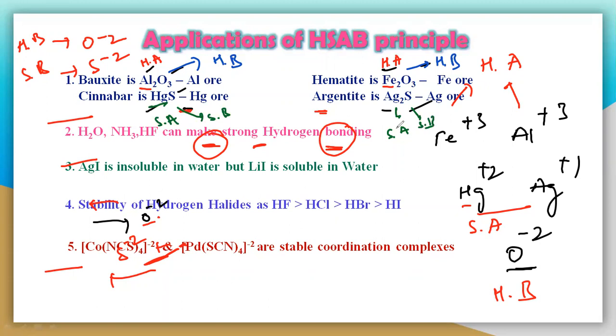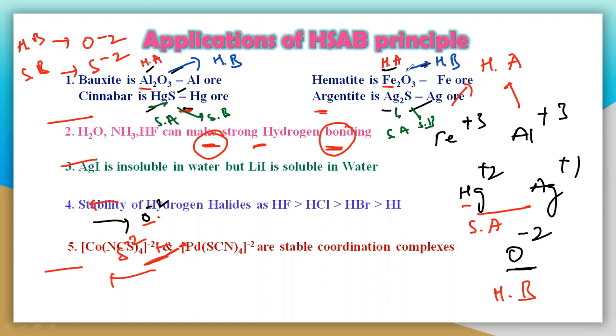That's why, in nature, from the earth's crust, we obtain aluminum only as aluminum oxide. We cannot get it as aluminum sulfide, nor iron as iron sulfide. In the earth's crust we obtain the bauxite ore, which consists of hard acid and hard base, like aluminum oxide Al2O3, and Fe2O3, HgS, Ag2S. These are the ores found in the earth's crust.